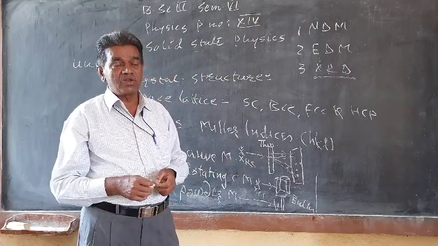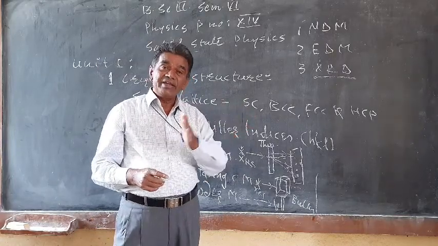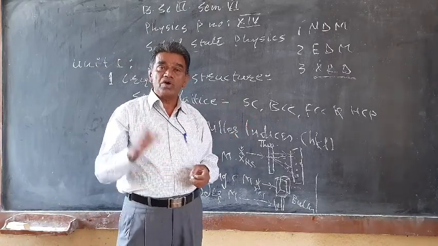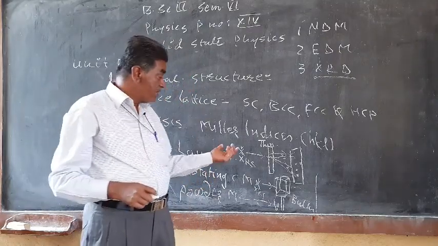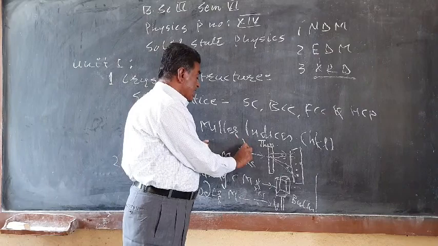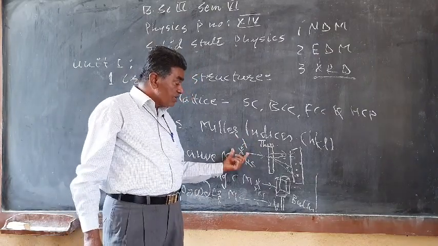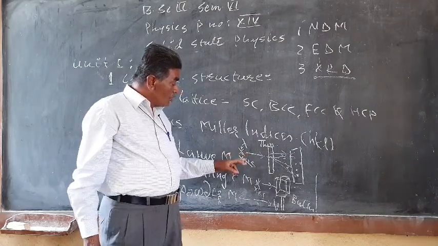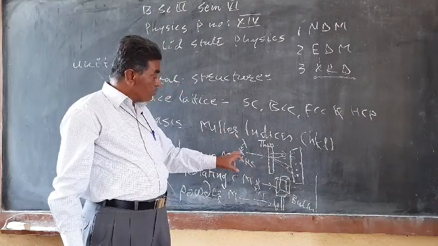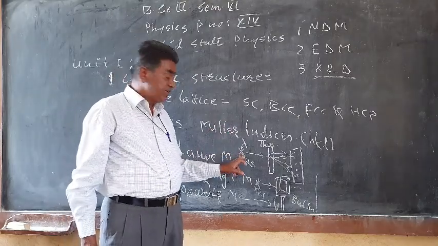What is meant by Bragg's law? The crystal can act as a grating for X-rays. Why? Because the atomic dimensions of the crystal are comparable to the wavelength of the X-rays, and diffraction is possible. You have to answer the question: why do we not use visible light?